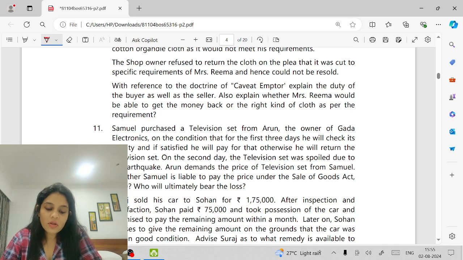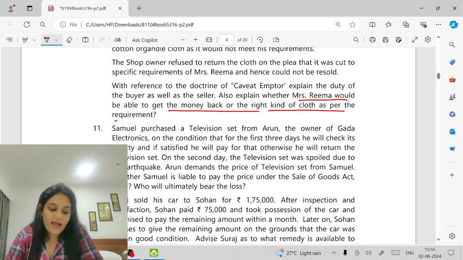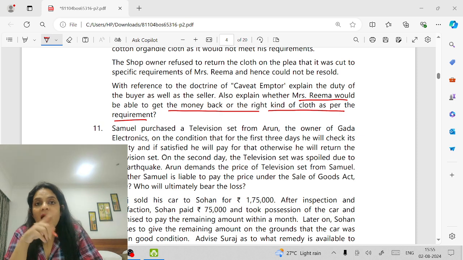With reference to the doctrine of caveat emptor, explain the duty of the buyer as well as the seller. Also explain whether Mrs. Rima would be able to get the money back or the right kind of cloth as per the requirement. Can I say, as per caveat emptor, Mrs. Rima, the rule of caveat emptor will not apply here. Caveat emptor says, let the buyer beware.